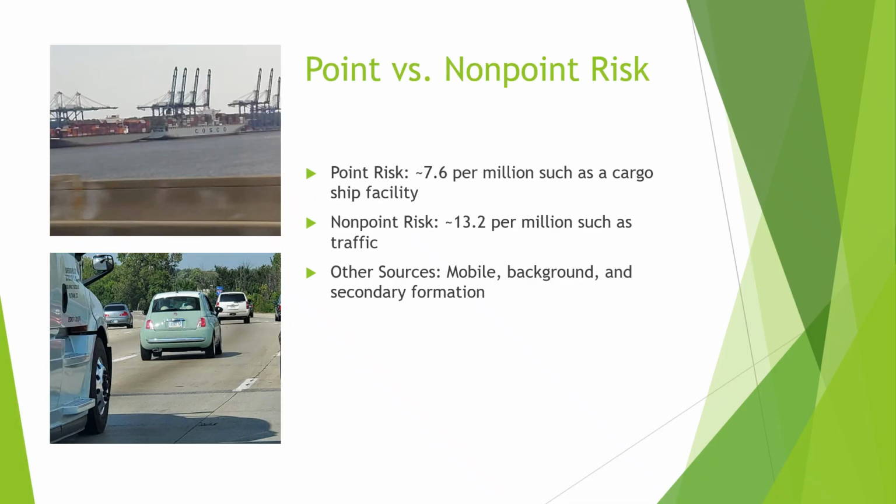When we look closer at the data, the total risk can be divided into point and non-point sources. Point sources contribute around 7.6 per million and come from single identifiable facilities like factories or plants. Non-point sources contribute about 13.2 per million and come from many smaller sources, such as residential heating, small businesses, and local traffic. The rest of the risk comes from mobile sources, background pollution, and secondary chemical formations. A point source can be things such as the cargo ship facility, which normally has fuel sources that could be a risk, and then the bottom one like traffic.